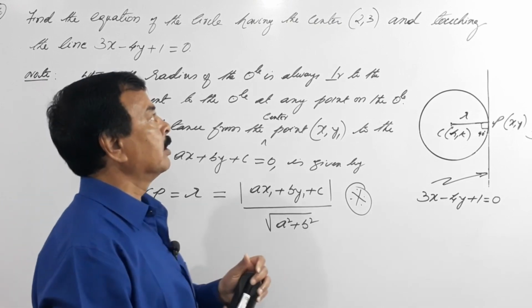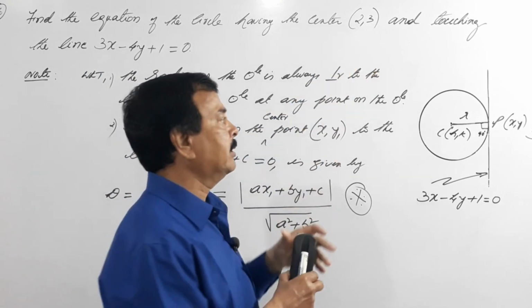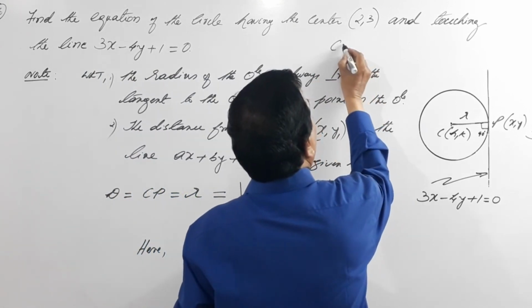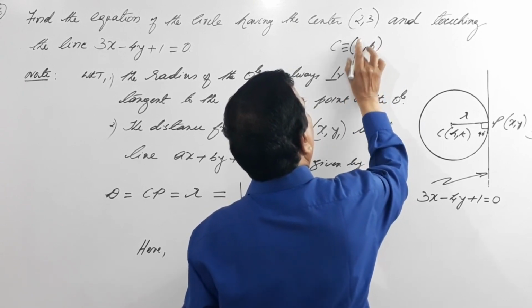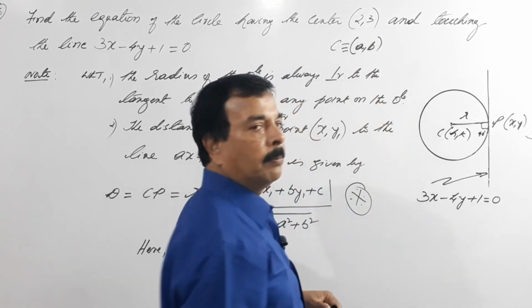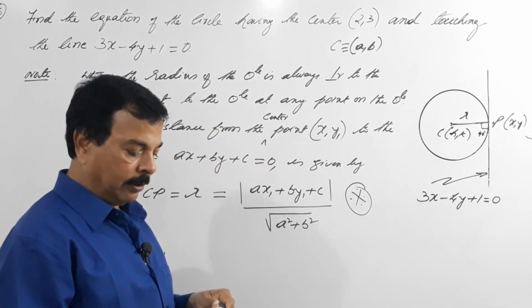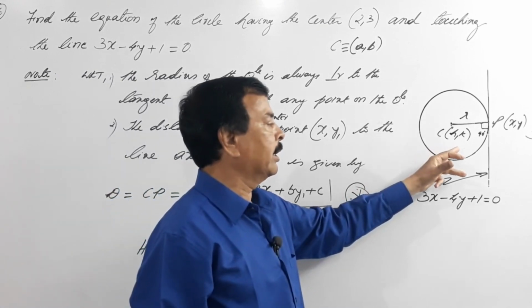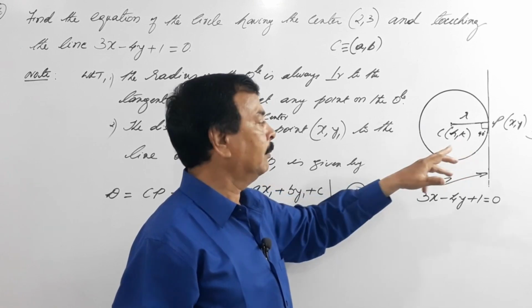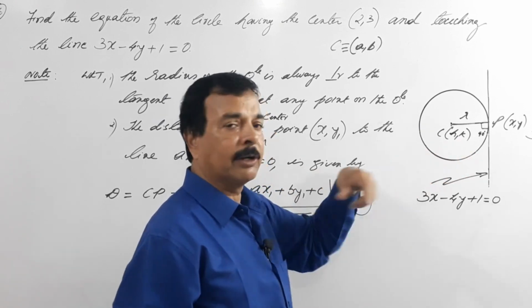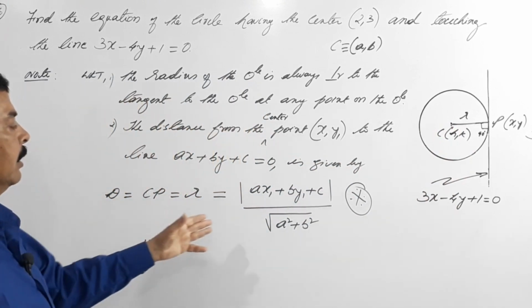Now supposing I had taken as usual C equals to A comma B, what would have happened here? A into A, you would have got confused. For that reason, I chose H comma K in this case. Earlier I had chosen alpha comma beta, but now for your convenience, I took H comma K. So what happens here?